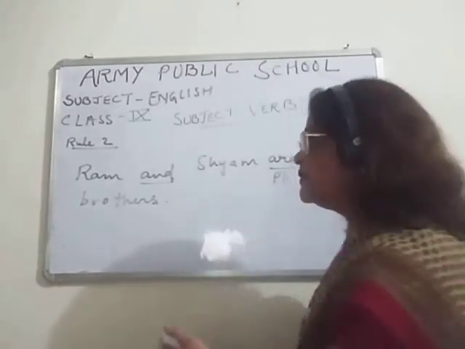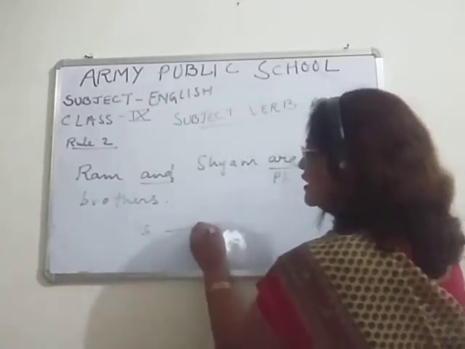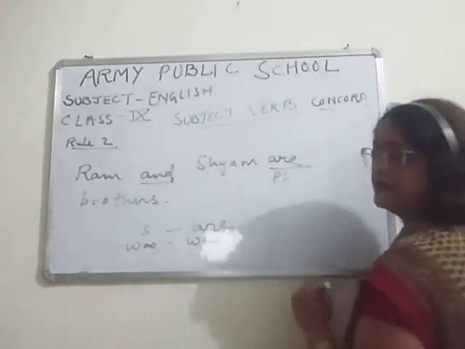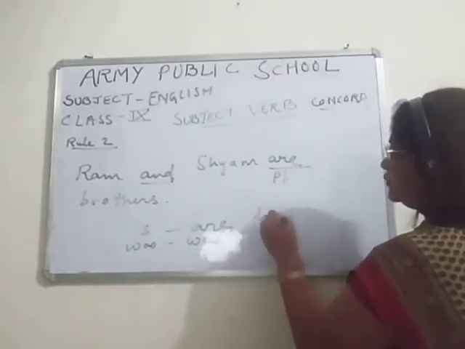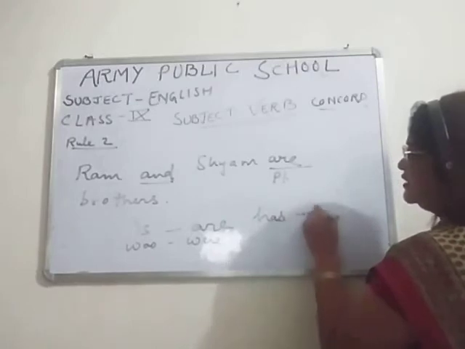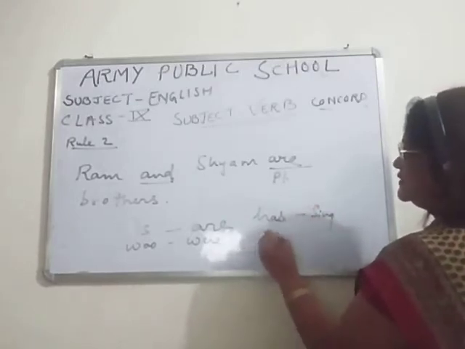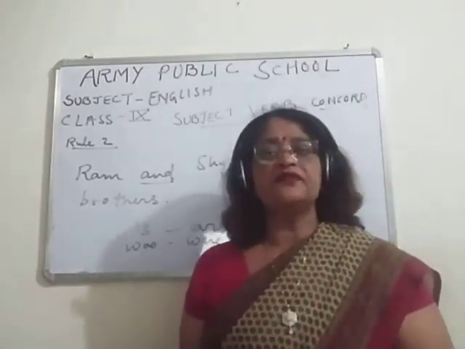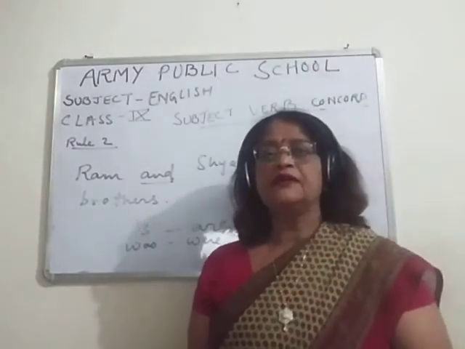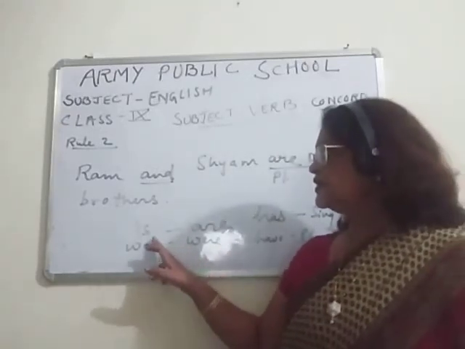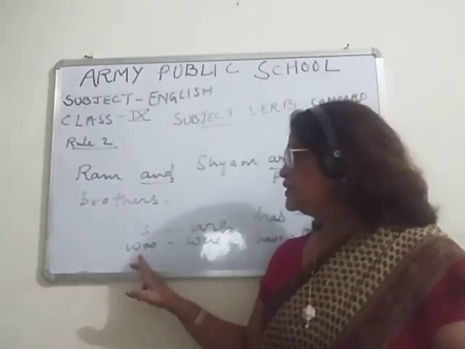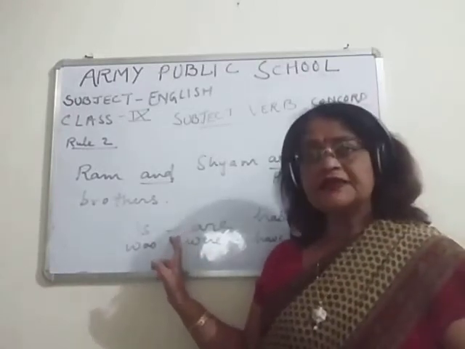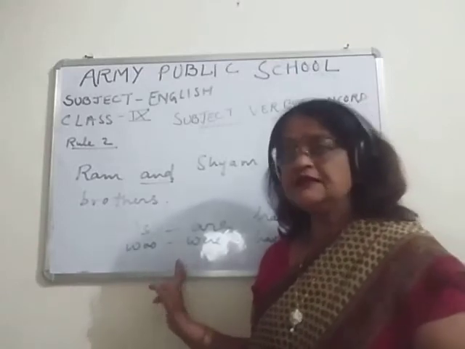And children, please remember, is is singular, are is plural. Was is singular, were is plural. Has is singular, have is plural. You have to remember this, otherwise a lot of confusion will be there. Is and are are used in the present tense. Was and were are used in the past tense.